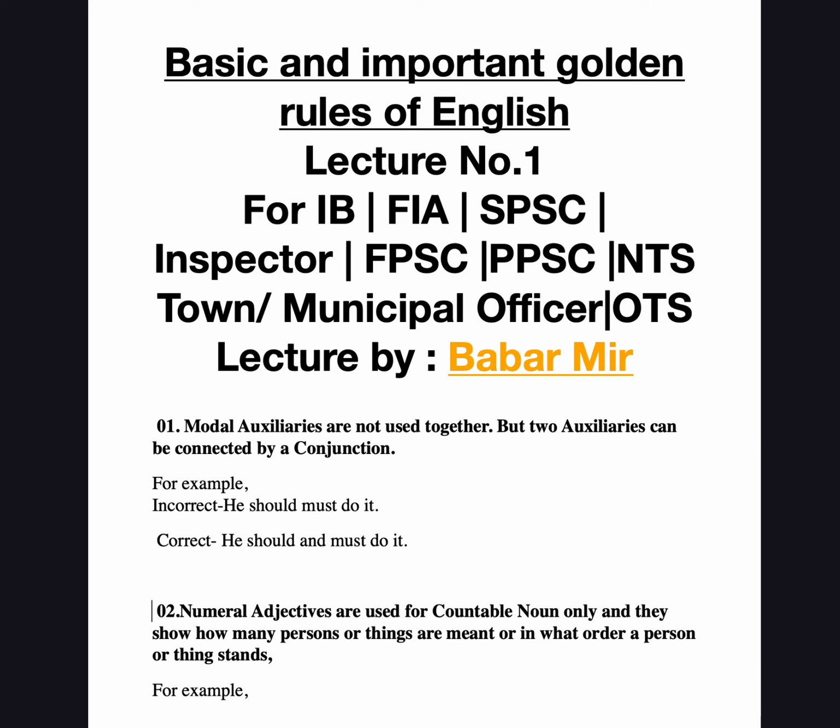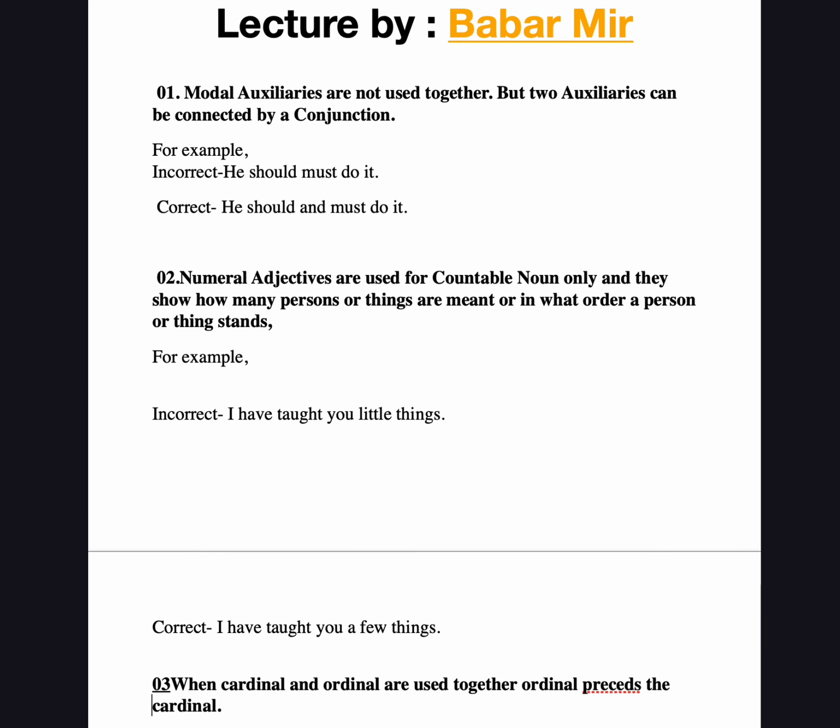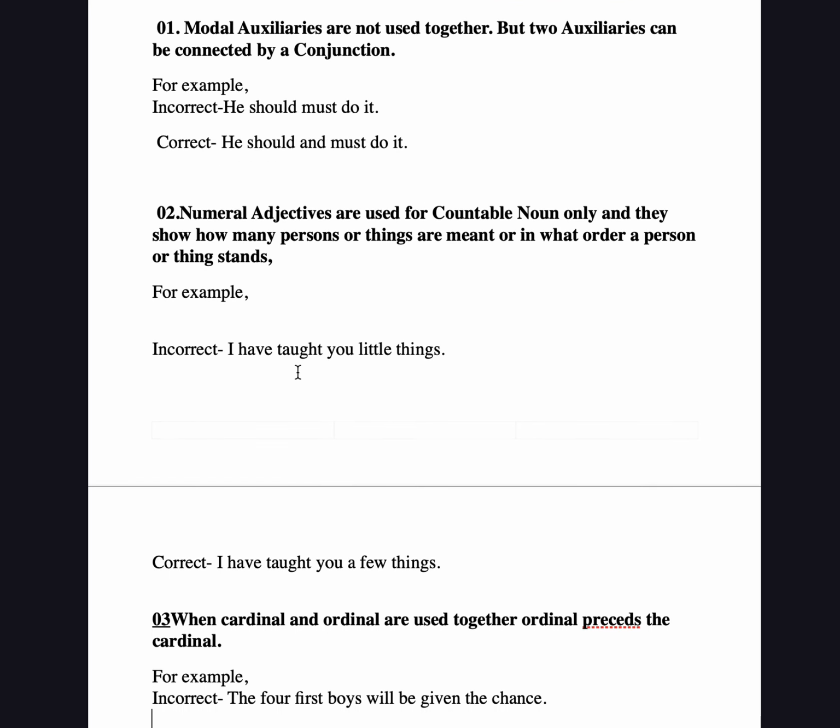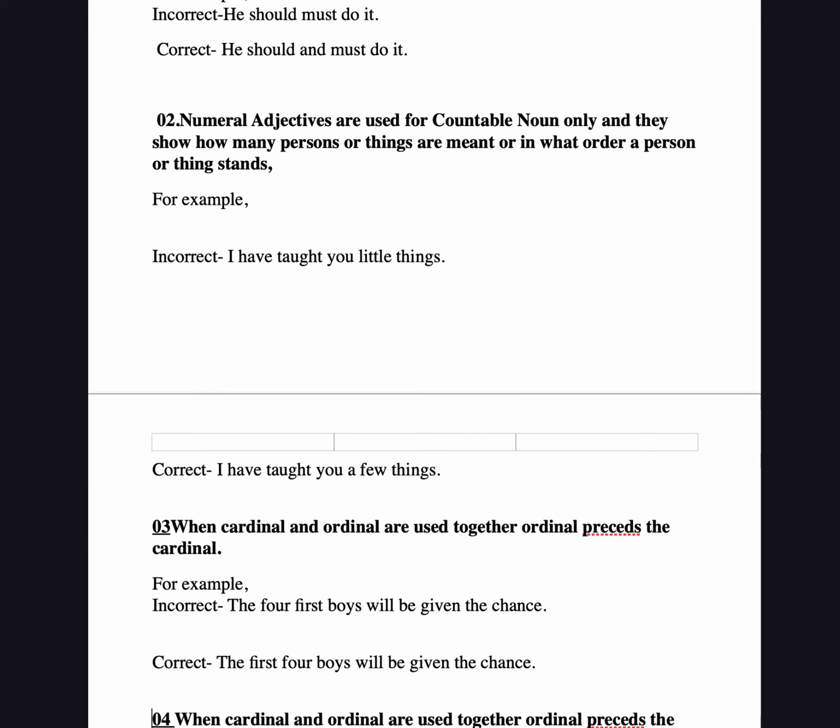In another rule, numerical adjectives are used only for countable nouns, and they show how many persons or things are meant, or in what order. For example, we have a sentence: "I have taught you little things." Here, "little things" doesn't make common sense, so we use "I have taught you a few things." Here, for quantity, there is a big difference between uncountable and countable.